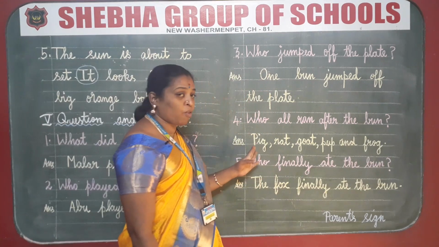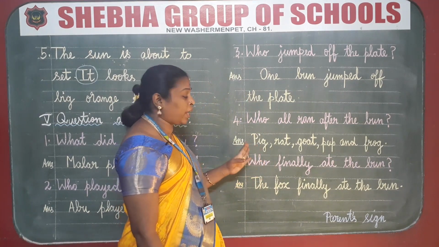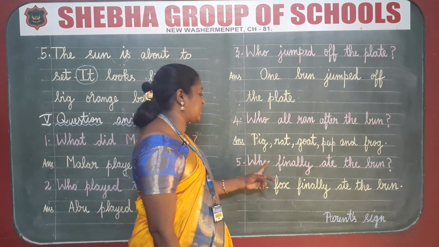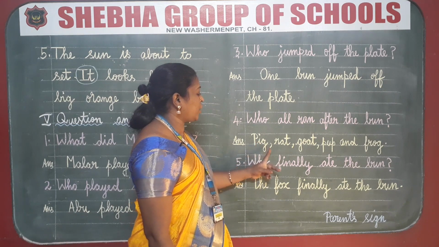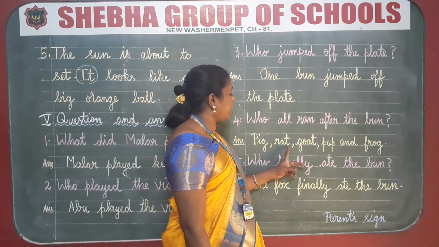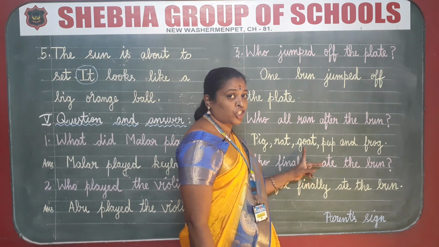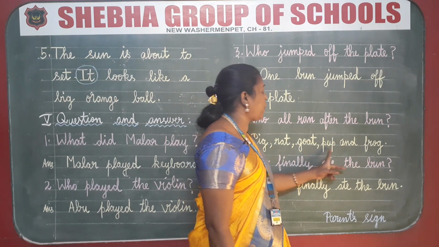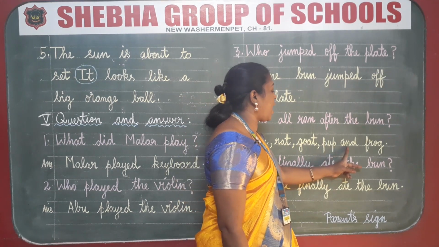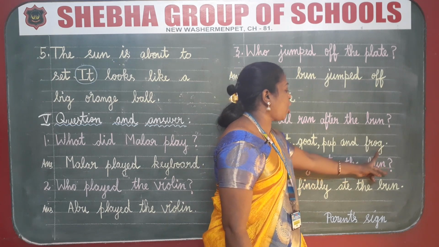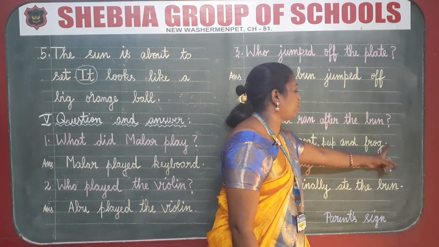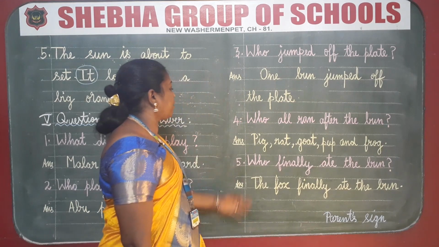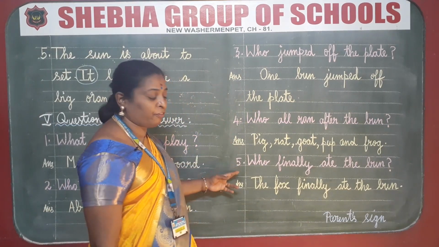Okay students, now I am going to spell it. You are going to spell along with me and write the answer. Pig, P-I-G, pig. Rat, R-A-T, rat. Goat, G-O-A-T, goat. Pup, P-U-P, pup. And, A-N-D, and. Frog, F-R-O-G, frog. Full stop.